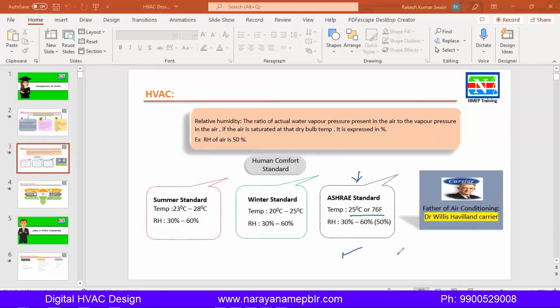So next is the father of air conditioning. Who is the father of air conditioning? He is Willis Haviland Carrier. He is the father of air conditioning. In 1907 he started the air conditioning industry, and he did a lot of innovation. For that reason he is called the father of air conditioning.